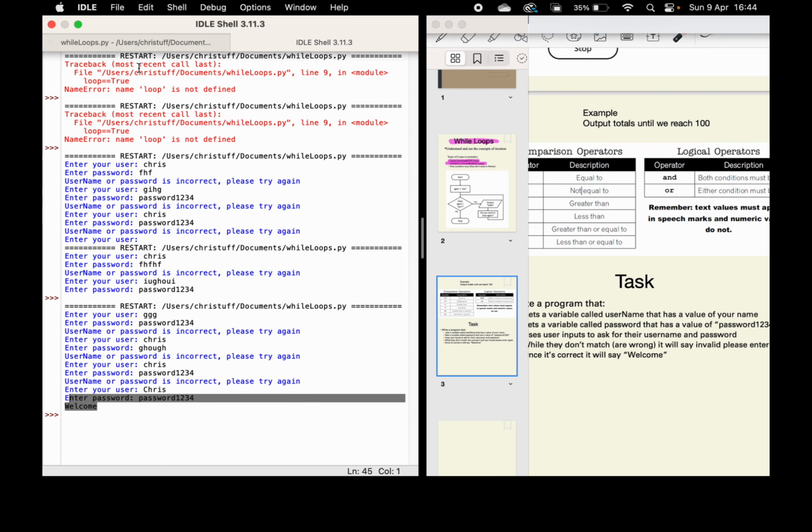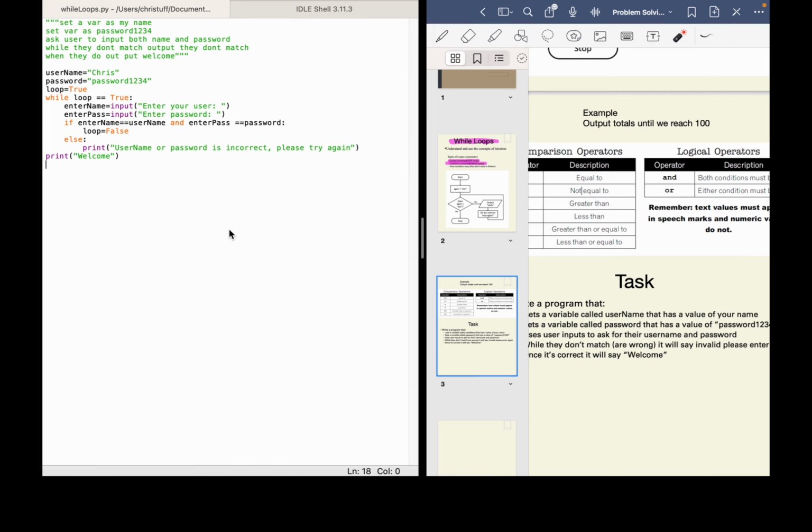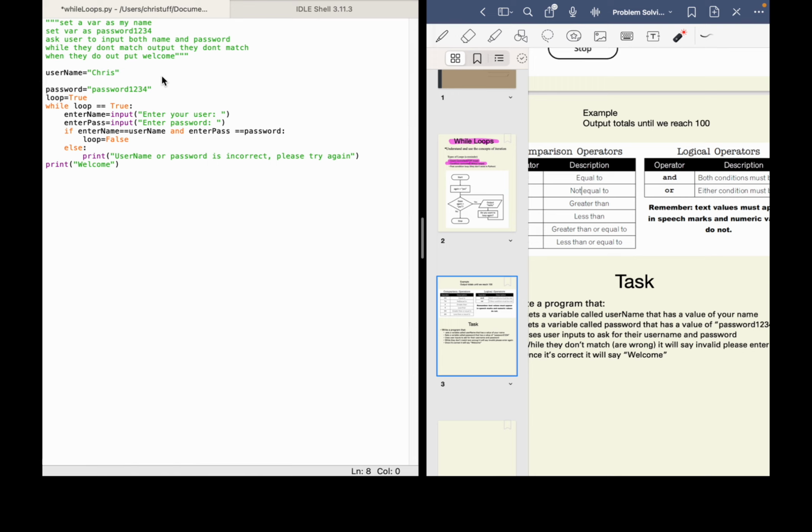Okay, so remember, don't make the mistake I did there. I've set Chris to a capital C here, and then when I typed it in, I put it with a small c. To avoid that problem, we could use username dot lower, and that will just change it.